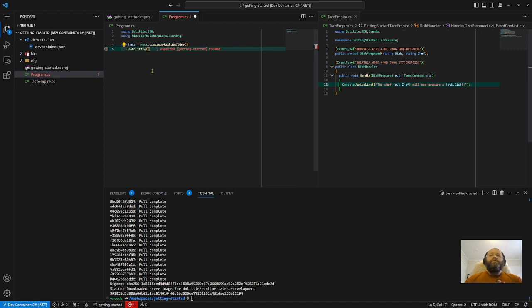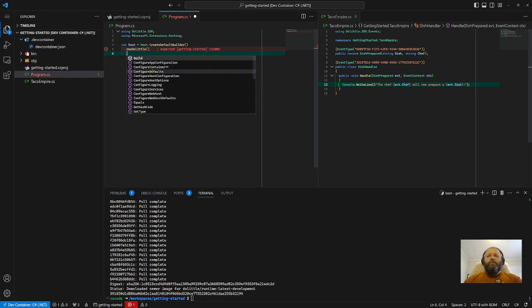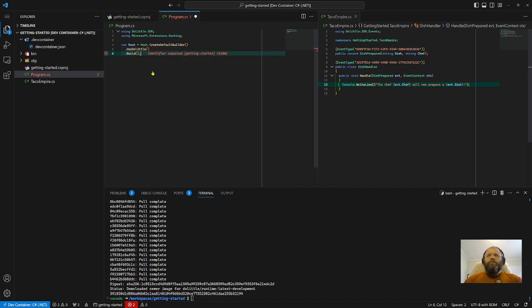This will set it up so that it can connect to the runtime. And we're not going to do any more configuration with this simple demo. So now we're just going to build the host. And then we're going to start the host. And then we are going to get an instance of a Dolittle client from the host and use that to insert an event. So we're going to create an event and put that into the event store.